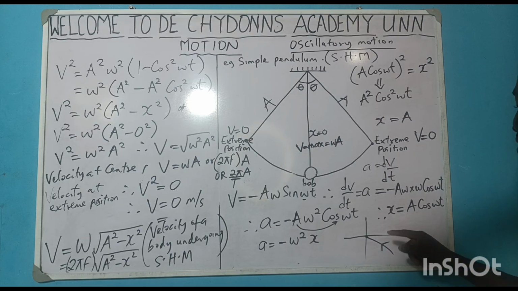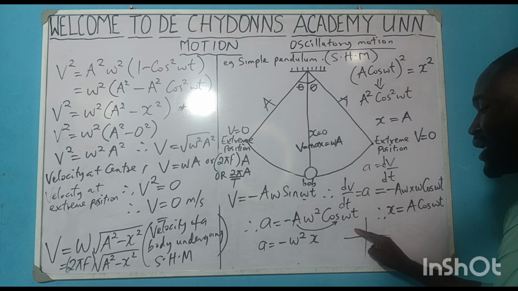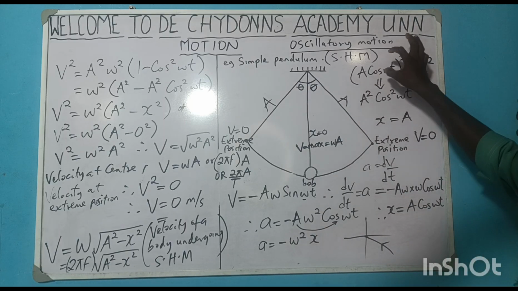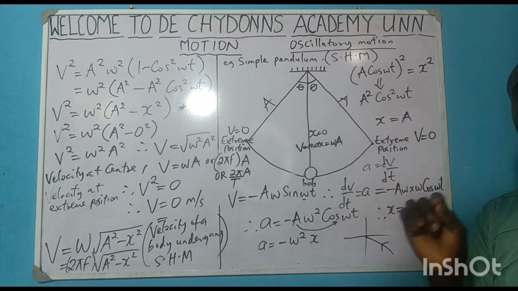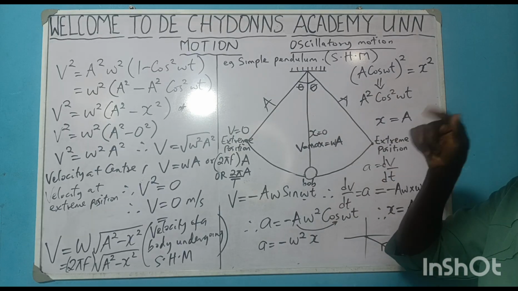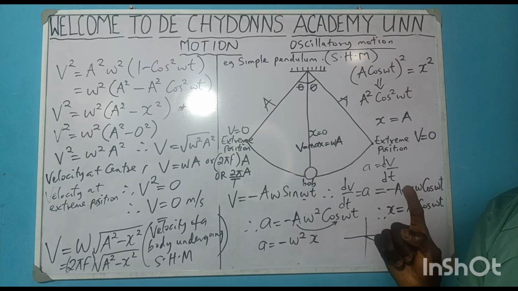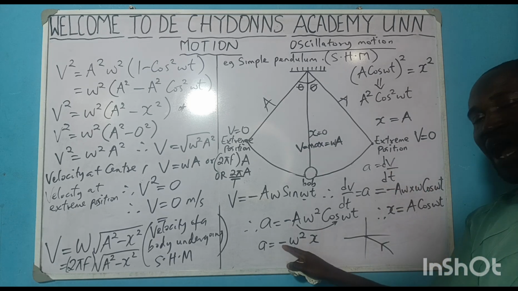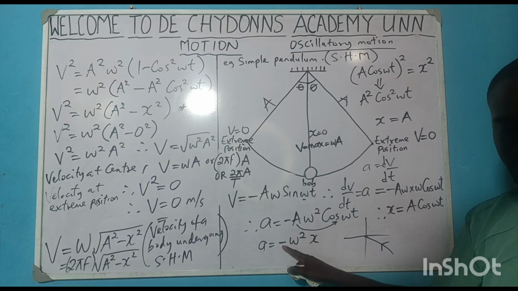Yes. Once the acceleration of a body is directed towards the center, it must be negative. And we said simple harmonic motion is a to and fro motion of a body whose acceleration is directed towards the center of its position and is directly proportional to displacement. So we should not forget the reason why we have minus here. Reason again is because it's directed towards the center.